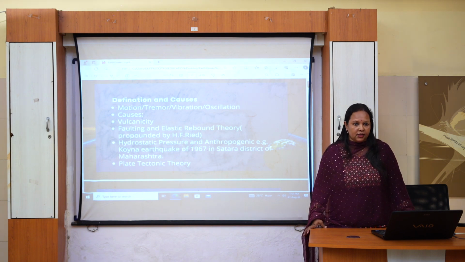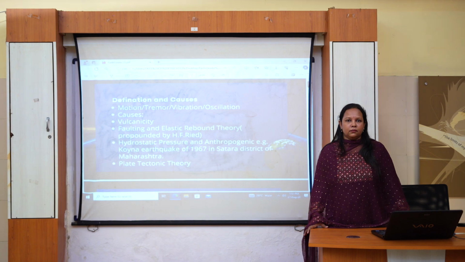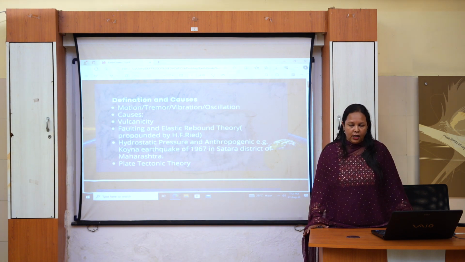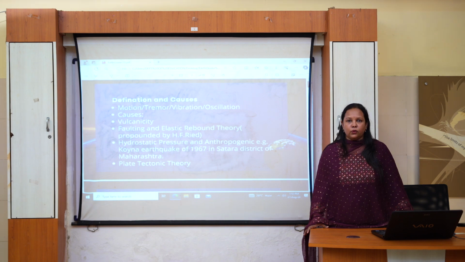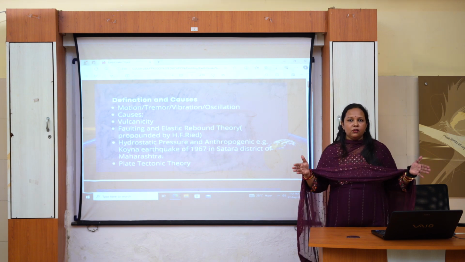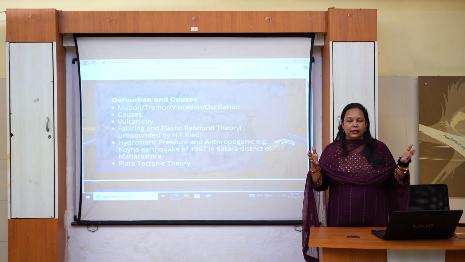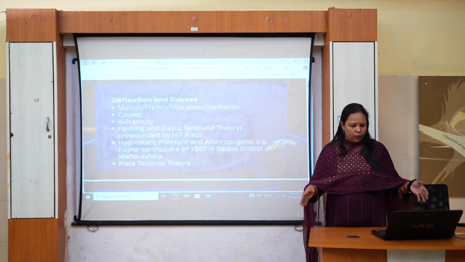When the elasticity goes beyond the tolerance level, the rocks are broken into pieces. But immediately after, the rocks try to come closer, to come to the original position. So, there is expansion and contraction of the layer, and this may lead to an earthquake.